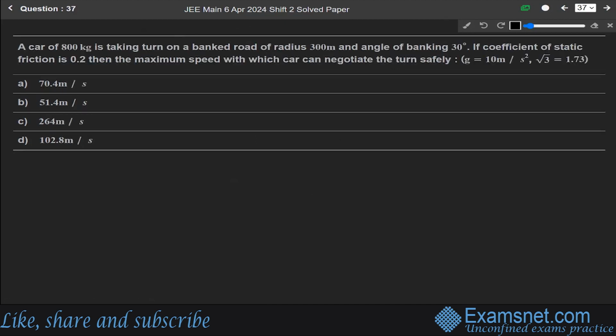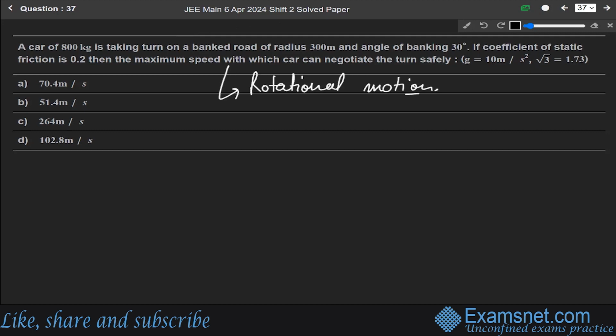Now next question 37. A car of 800 kg is taking a turn on a banked road of radius 300 meter and angle of banking is 30 degree. If the coefficient of static friction is 0.2, then the maximum speed with which the car can negotiate the turn safely is. Okay. This question is from the chapter of rotational motion.